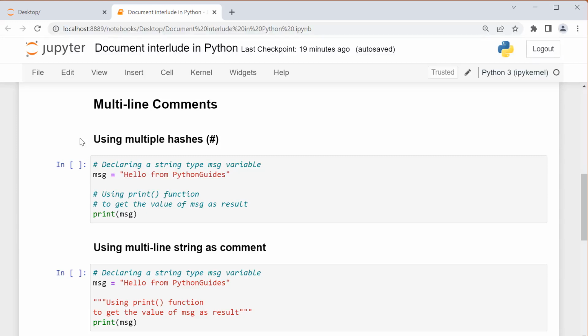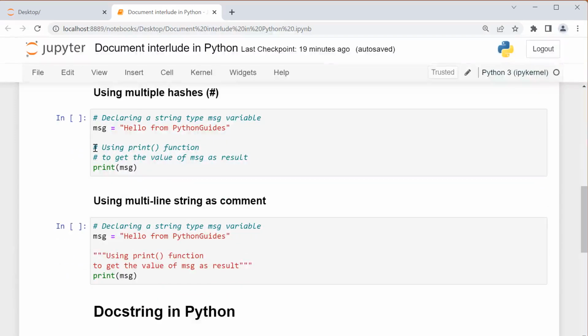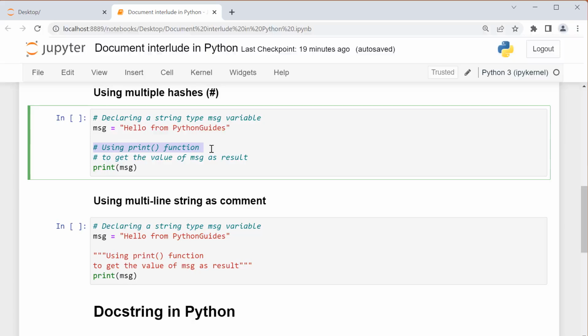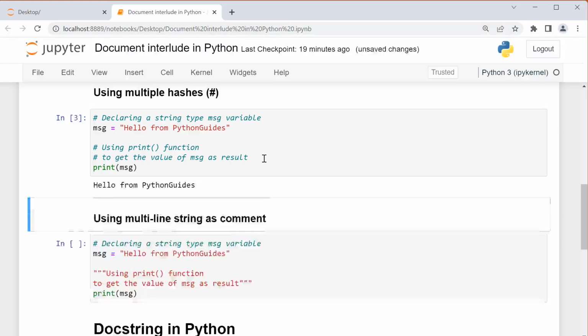While using a single hash character, whenever our comment goes beyond the line, we can use another hash character for the next line, and this will act as a multi-line comment in Python. Here you can see an example where this is my comment using the print function, and the remaining part of the comment goes in the next line. In that next line, I'm using hash again to comment this out, so the reader can read it fully: using the print function to get the value of the message as a result. This will act as a multi-line comment. So let us execute this. You can see the code is executed successfully.